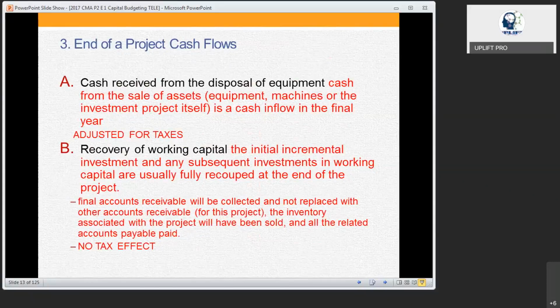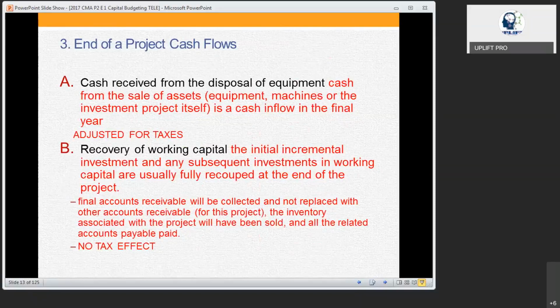In the case of investment, whatever fund is going to outflow, that we are going to consider. During the operation, we are going to consider the net cash outflow or inflow, not the net income. If the net income is given, then we can easily calculate the cash flow by using the thumb rule, net income plus depreciation. That is going to become the cash flow. Then the cash flow is fine.